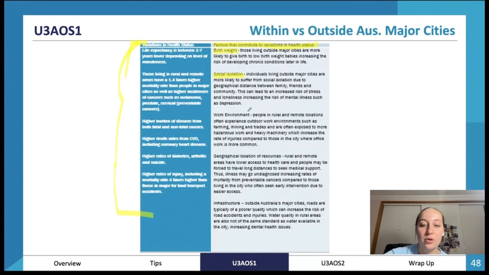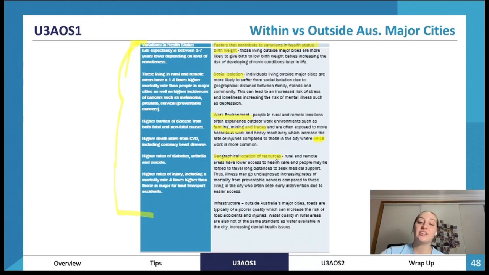Work environment. People in rural and remote locations often experience outdoor work environments, so farming, mining, and trade is more likely to occur outside major cities, which means they're exposed to hazardous work, like the sun causing skin cancer, heavy machinery, big machines or anything dangerous like that, which can cause injuries. Whereas in the city, there's a lot more office jobs, which are generally a lot more safe.